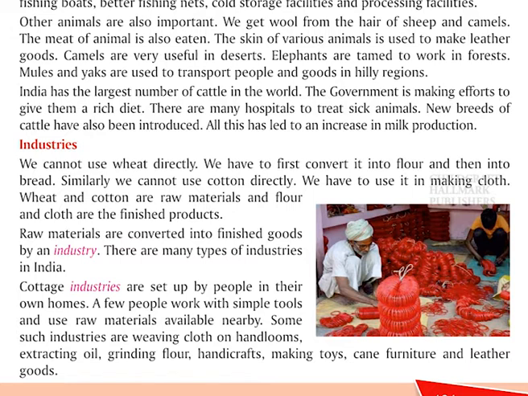Industries. We cannot use wheat directly. We have to first convert it into flour and then into bread. Similarly, we cannot use cotton directly. We have to use it in making clothes. Wheat and cotton are raw materials and flour and cloth are the finished products. Raw materials are converted into finished goods by an industry.